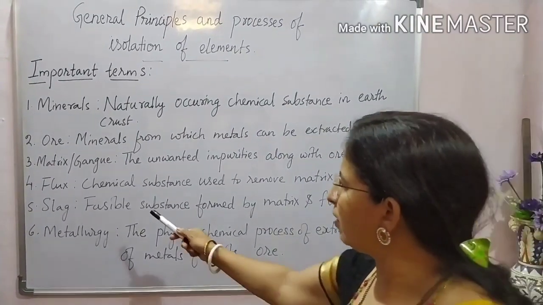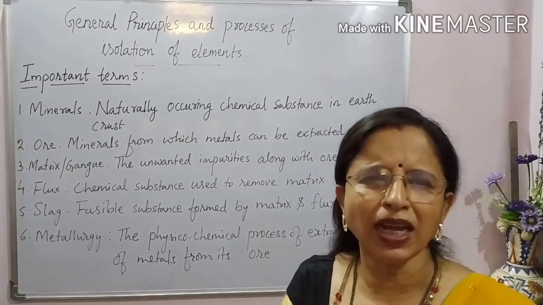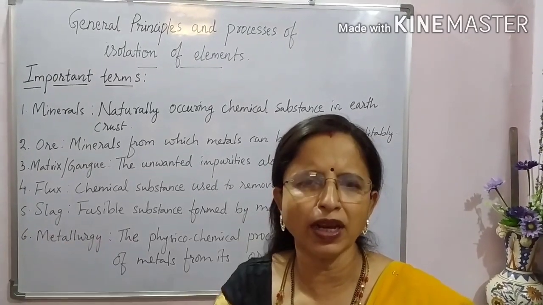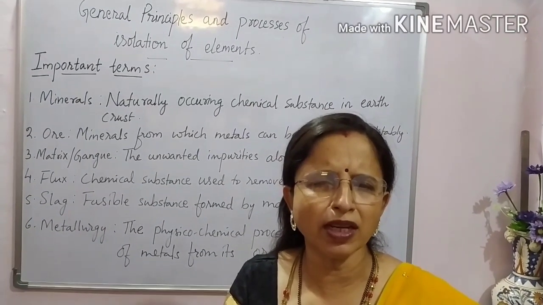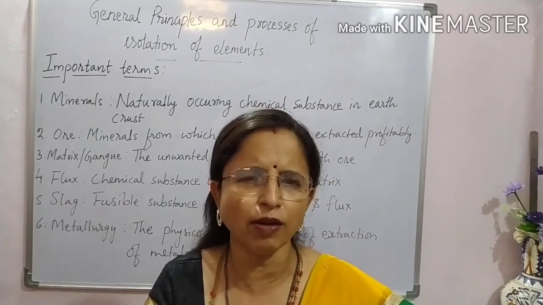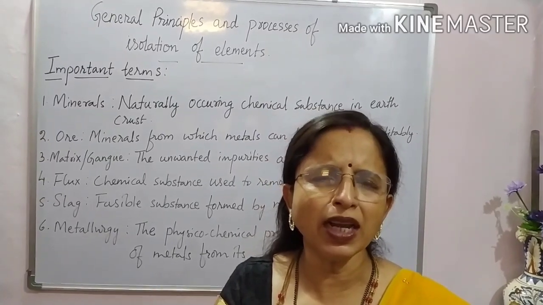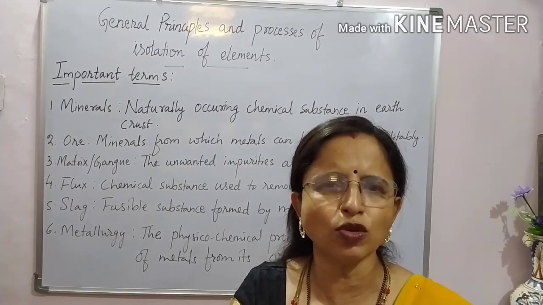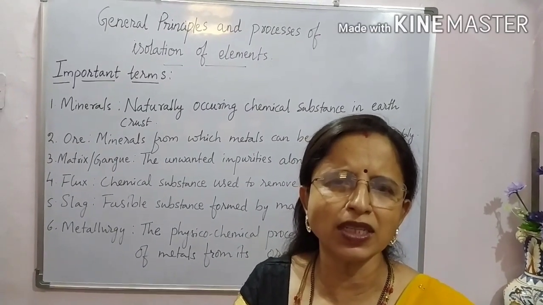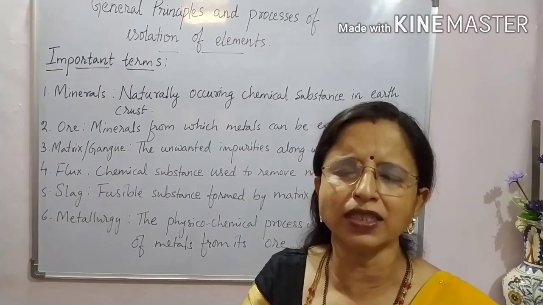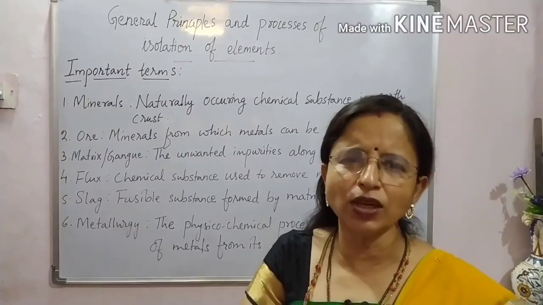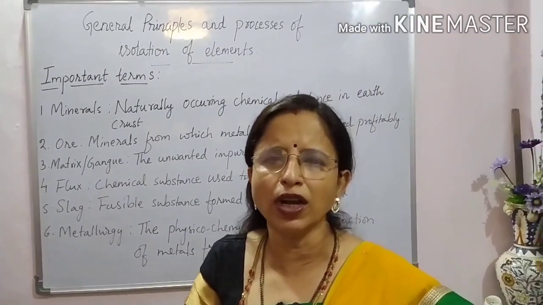The next term we are going to see is flux. Sometimes these unwanted impurities can be removed physically by hand picking or by winnowing. Many methods, by the use of wind, air, or water, we can remove them, but not all the time. Many times we need some chemical substance to remove these impurities. These chemical substances used to remove the matrix are called flux. I repeat, the chemical substance used to remove the matrix is called flux.